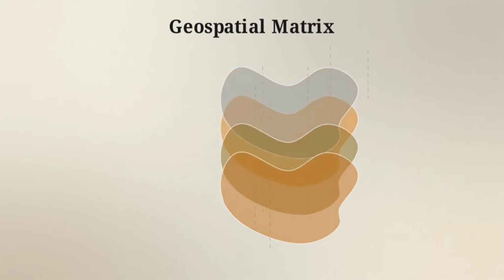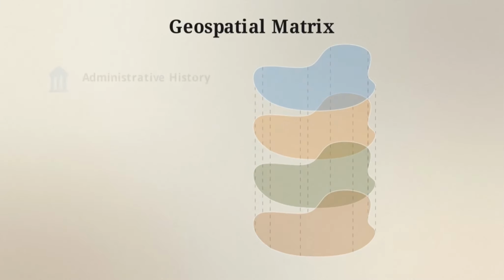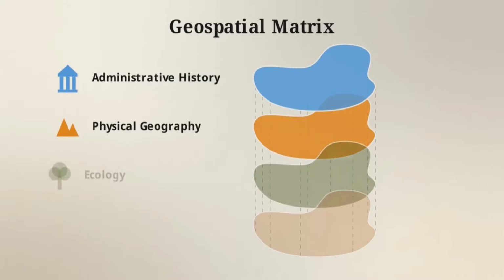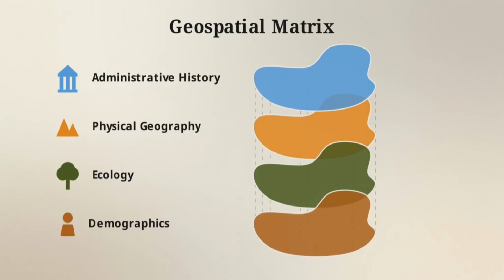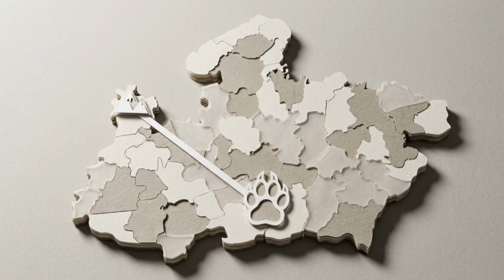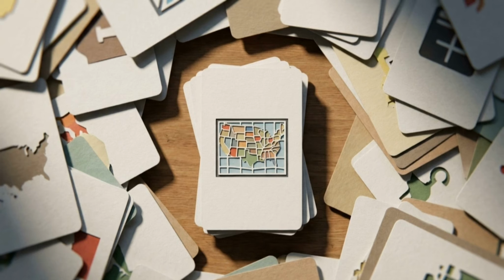It is a framework built on 4 distinct layers: administrative history, physical geography, ecology, and demographics. By explicitly connecting isolated facts to physical space, rote memorization is replaced by predictable, logical intuition. We begin with Layer 1, administrative evolution.